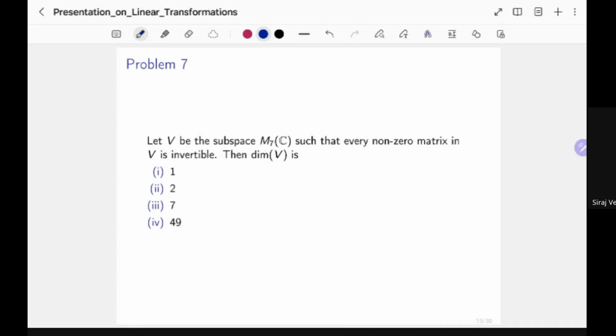And by this problem, you can see how rare these invertible matrices are, because this M7C vector space is of dimension 49. And I'm claiming that the dimension of V, the subspace which contains every invertible matrix and maybe some more, with all linear combinations, is 1. So there might be some more matrices in there. If you throw in more matrices, you still get so much less dimension. So the invertible matrices are quite rare, if you think about it that way.